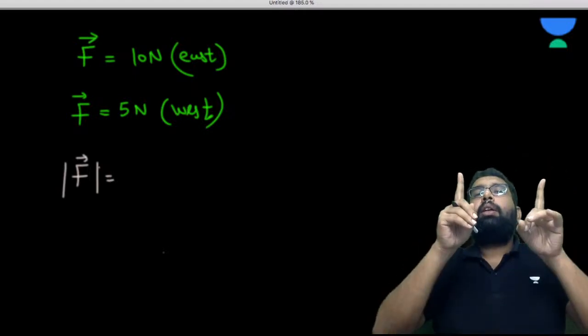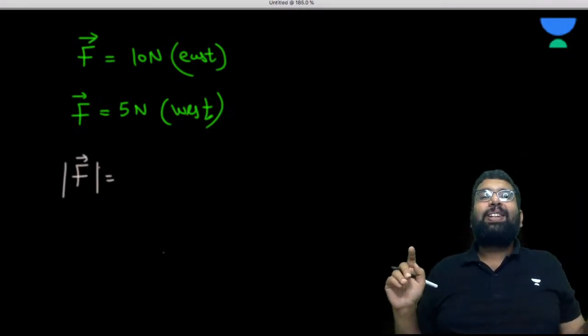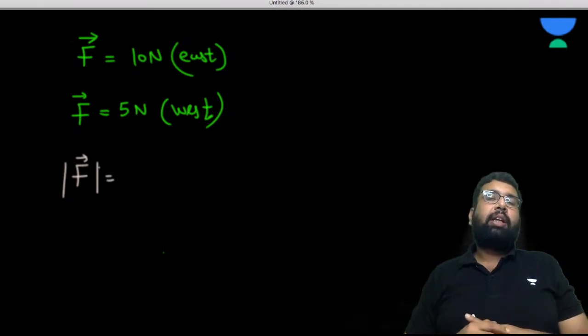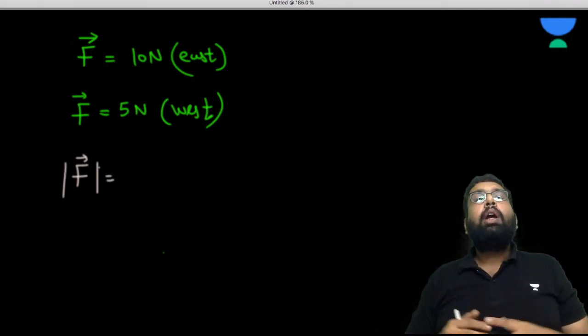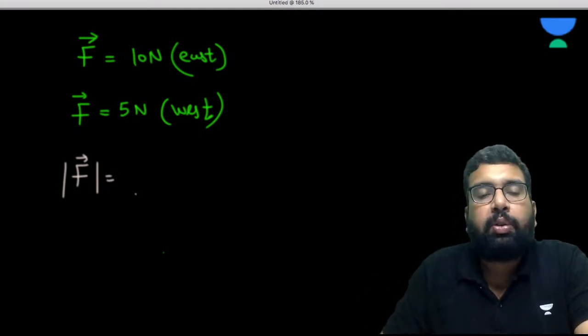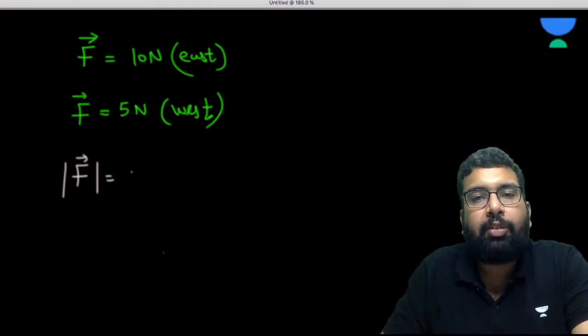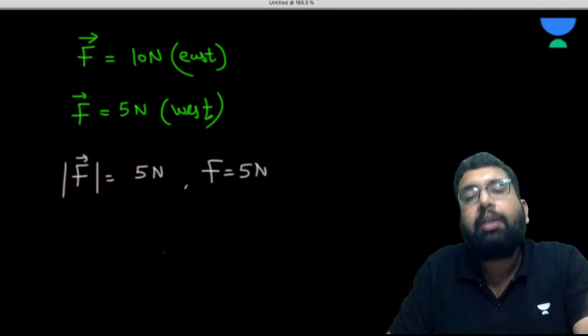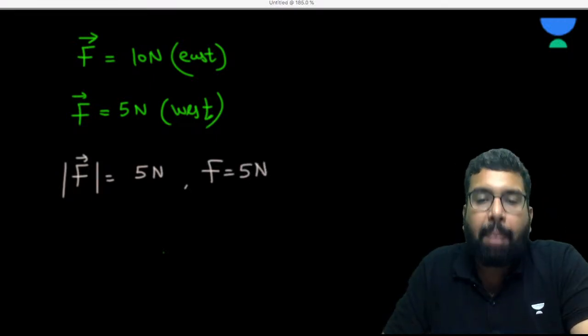When you put these two walls over the physical quantity or the vector, the meaning is that you are now talking about the magnitude of this vector. With the sign of mod here, you can write it as 5 Newton. Sometimes if only F is written, this also refers to the magnitude.